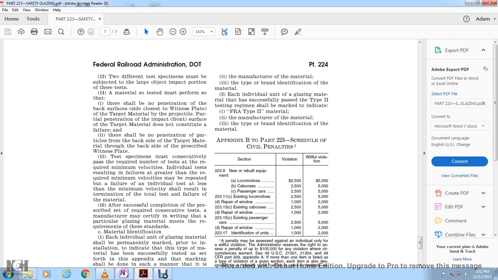223.11(c), existing locomotives: $2,500, $5,000. Repair of the window: $1,000, $2,000. 223.13, existing caboose: $2,500 violation, willful $5,000. Repair of the window: $1,000 violation, willful violation $2,000. 223.15(c), existing passenger car: $2,500 violation, willful violation $5,000. Repair of the window: $1,000, willful violation $2,000. 223.17, identification of the units: $1,000 violation, $2,000 willful violation.